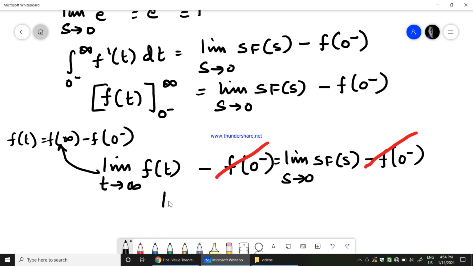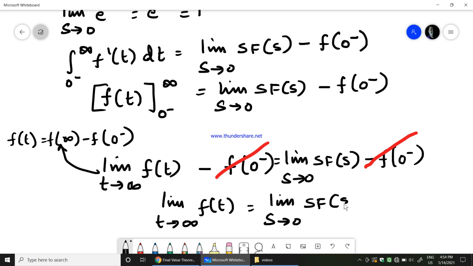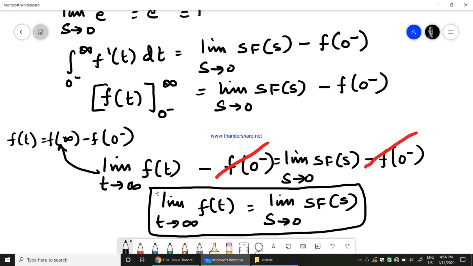Therefore finally we are left with limit t tends to infinity f of t equals limit s tends to 0 of s into f of s. So this is the derivation or the proof for the final value theorem. So we have seen the statement and proof for both initial value theorem and final value theorem, which is used in Laplace transformation.